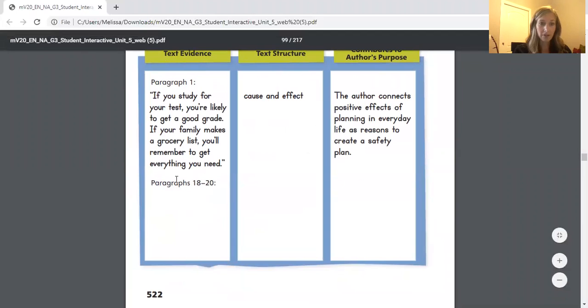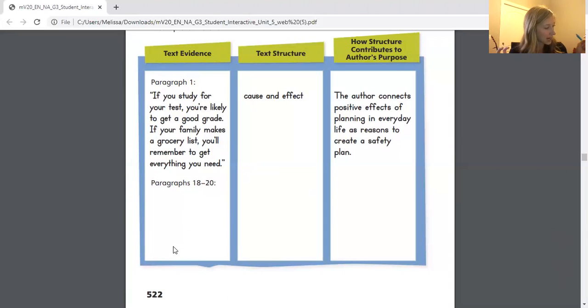So remember, if you haven't written down your text evidence, you need to put that in quotation marks. Important items to include in a safety kit. Then the text structure. The text structure is sequence. So go ahead and write the word sequence. Well, how does this structure contribute to the author's purpose? How does this help the author? Think about that for a minute.